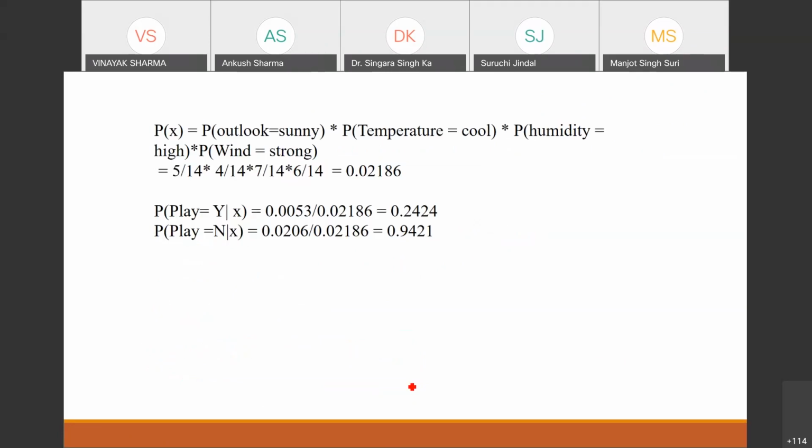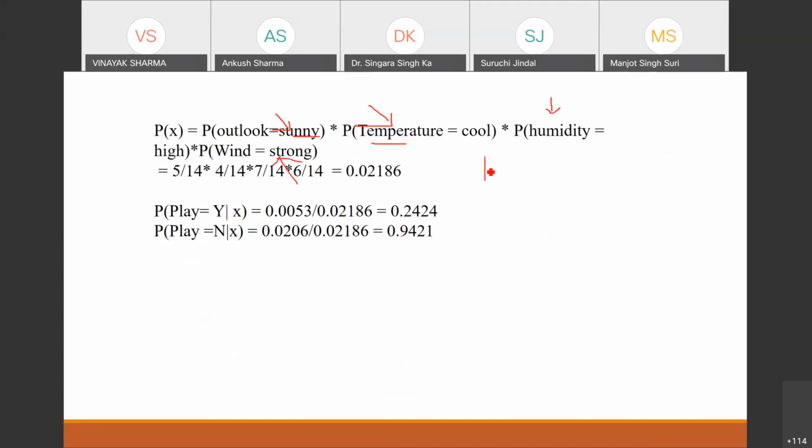And then we need another probability also, that is the independent probability, you can say: probability of outlook equal to sunny, probability of temperature equal to cool, probability of humidity equal to high, and probability of wind equal to strong.